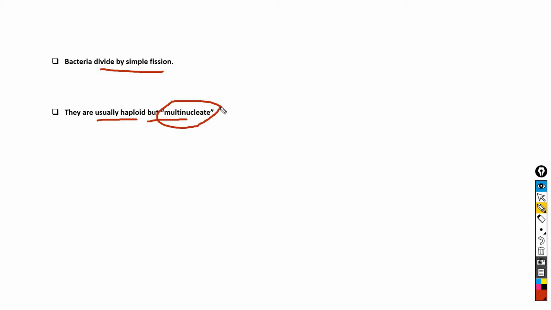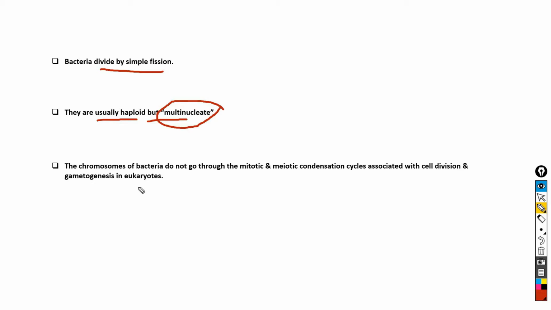But during the recombination process, bacteria are partially diploid. Another important feature is that the chromosomes of bacteria do not go through mitotic and meiotic condensation cycles. These cycles are associated with cell divisions and gametogenesis in eukaryotes. It means bacterial chromosomes do not show segregation, independent assortment and meiotic crossing over.